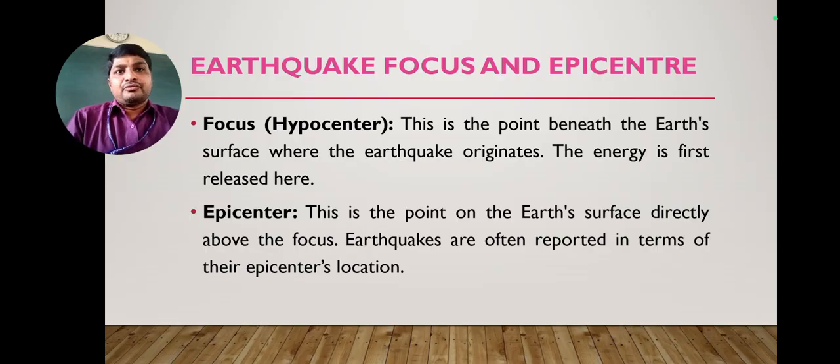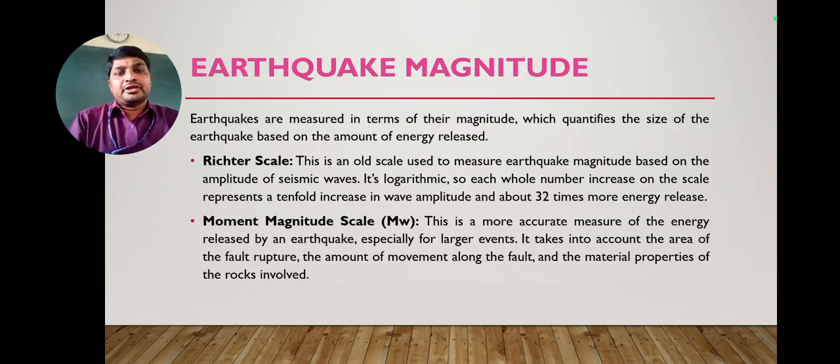And whatever the point we locate beneath the surface, that point will be reflected on the surface of the earth. That point is nothing but an epicenter, so directly it will be above the focus point. Then what is the meaning of Richter scale and moment magnitude scale? These two scales are used for measuring the earthquake.